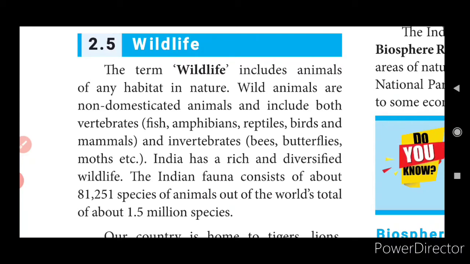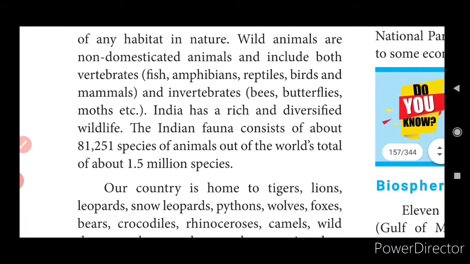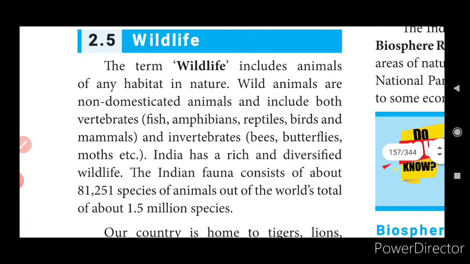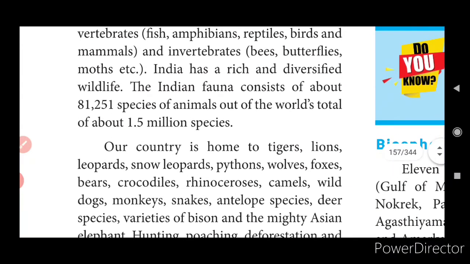So the wildlife here includes both vertebrates and invertebrates. In the vertebrates we can understand fish, amphibians, reptiles, birds and mammals, and the invertebrates are the bees, butterflies, moths. So you can differentiate between the vertebrates and invertebrates, and the wild animals are non-domesticated also. Okay. So here, flora means it's about the flowers, and fauna means it's about the animals. So the Indian fauna consists of about 81,251 species of animals.